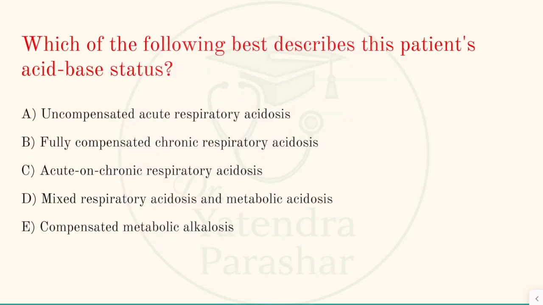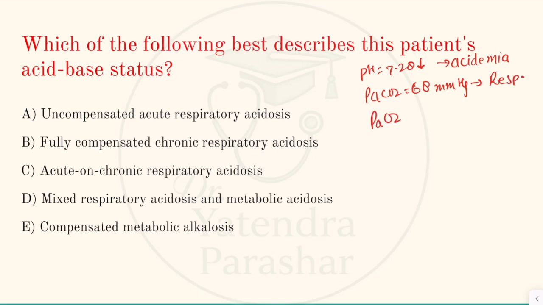Which of the following best describes this patient's acid-base status? The ABG shows pH of 7.28, that is low. It is suggestive of acidemia or acidosis. PCO2 of 68 millimeters of mercury is favoring the respiratory cause of the acidosis.